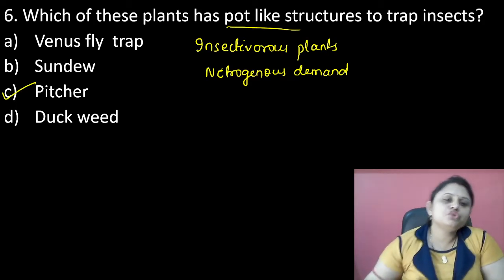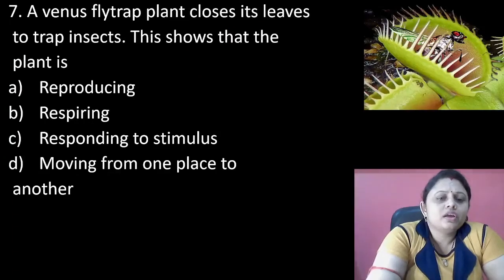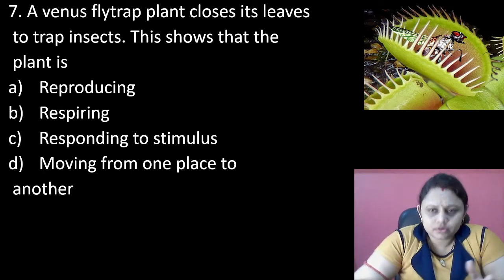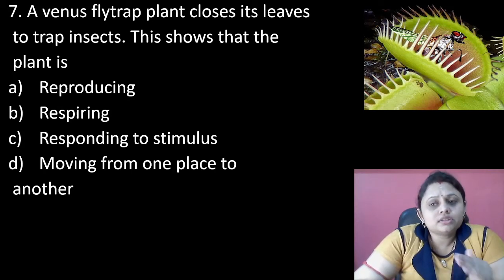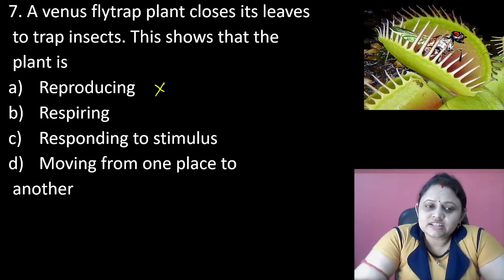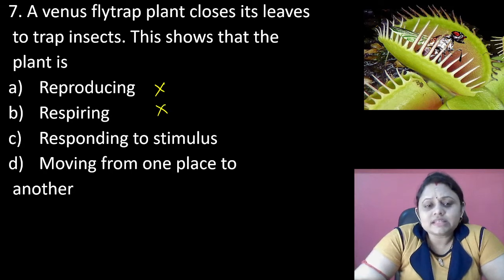Our next question is, a Venus flytrap plant closes its leaves to trap insects. This shows that the plant is okay. When a Venus flytrap plant's leaves close when an insect sits on it, what does it indicate? Does it indicate it is reproducing? No. Does it indicate it's respiring? No. It is responding to stimulus.